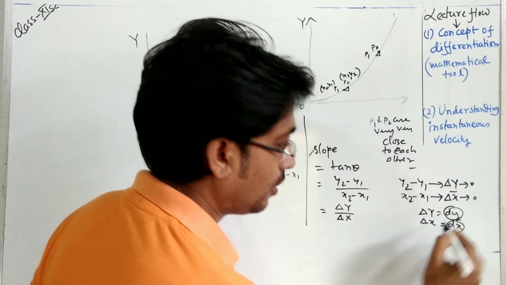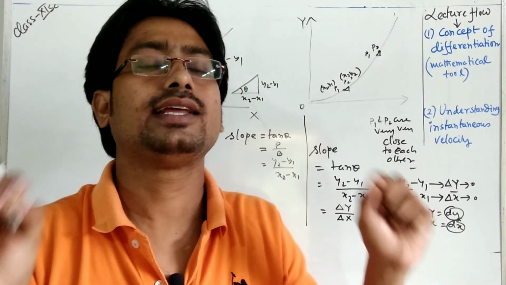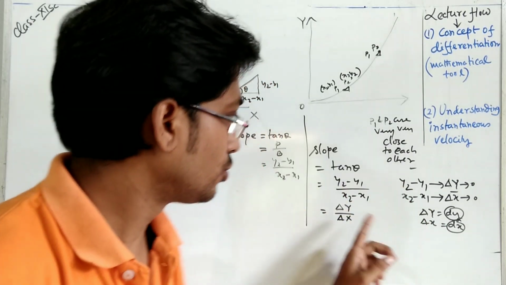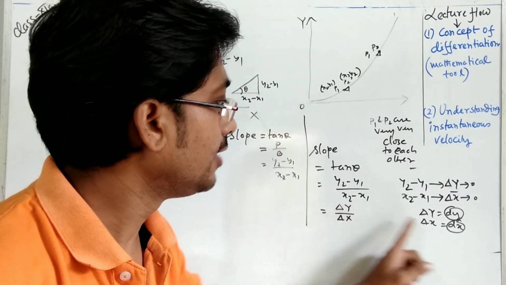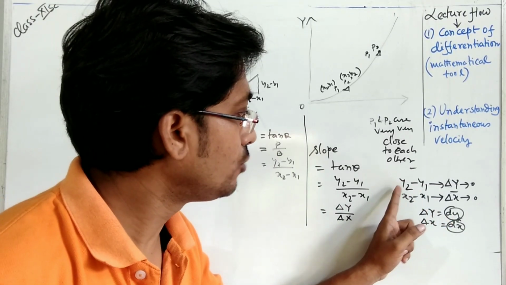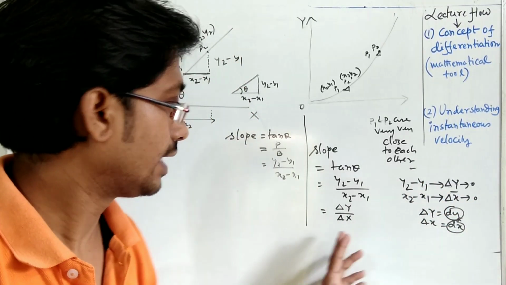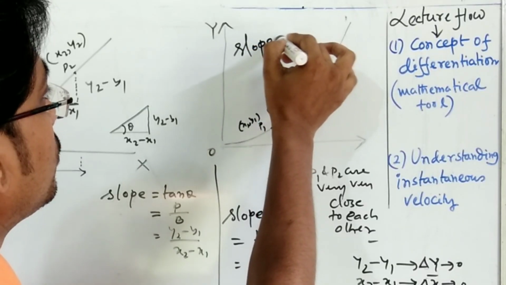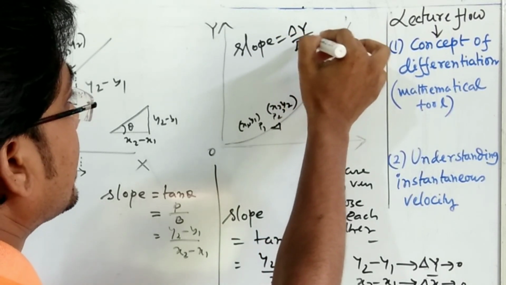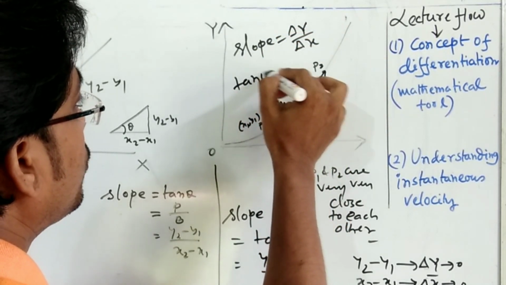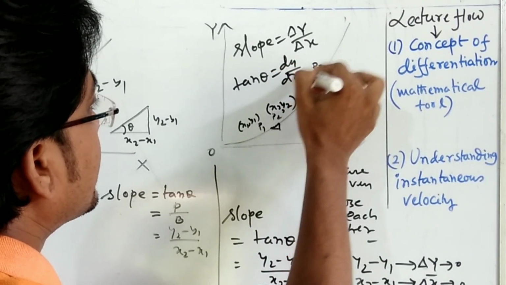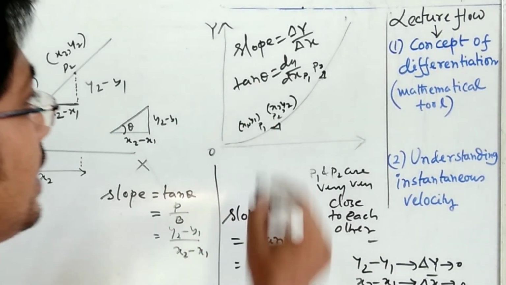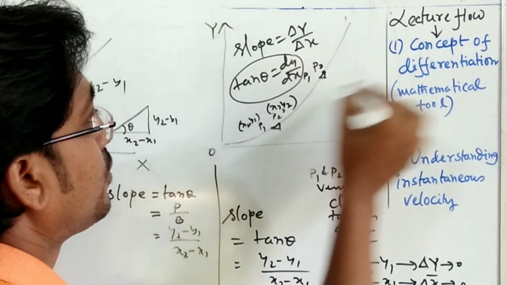Delta means a difference in any physical quantity; delta means changes in any variable. So the change in variable y, that is delta y, will be taken as dy when y2 minus y1 tends to 0 and x2 minus x1 tends to 0. So we can write slope is equal to delta y by delta x, that can be taken as tan theta is equal to dy by dx. So this is actually the concept of differentiation.